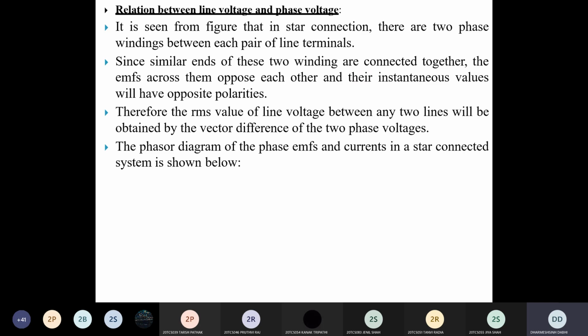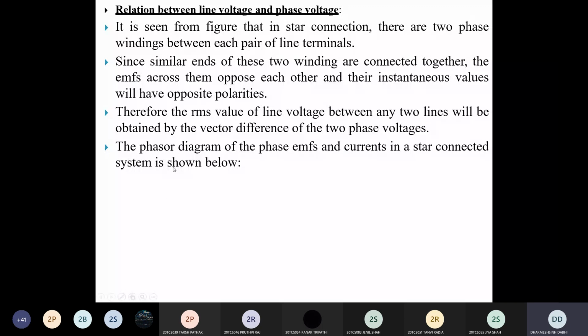Now what is the voltage relation in this star connected system? Here in this star connected system, between two phase windings, we get the line voltage. Clear? As we see, VRY, VYB and VBR.